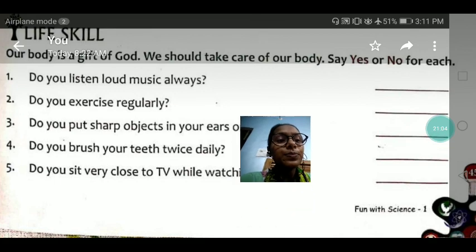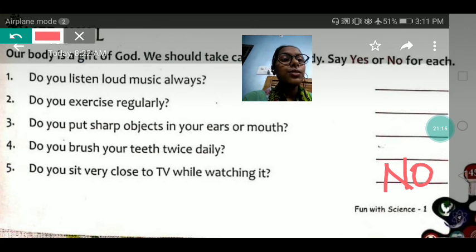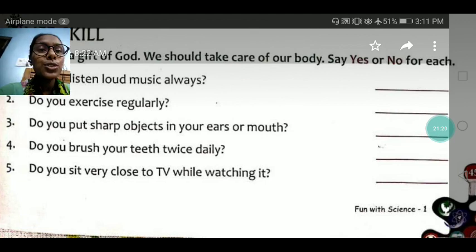Next is, do you sit very close to the TV while watching it? No, this is not a good habit. So we do not do like this because it is harmful for our eyes also.